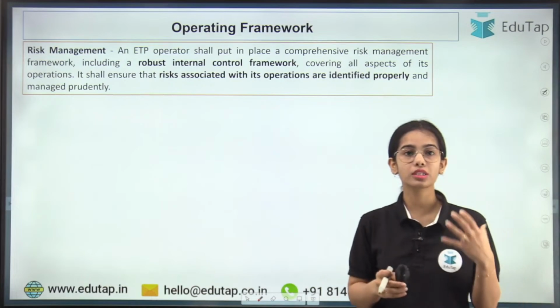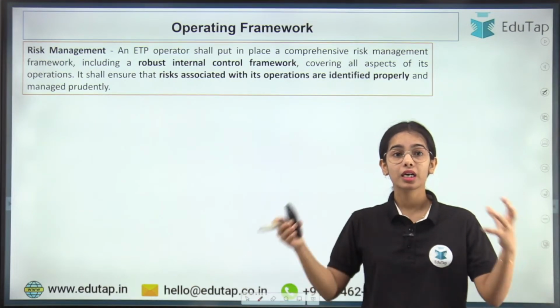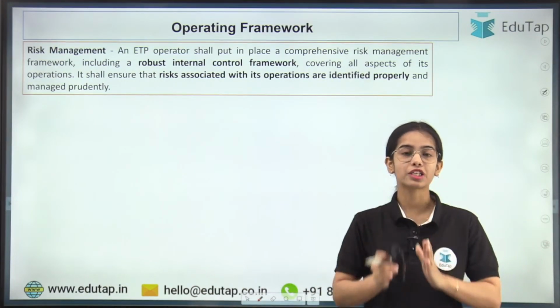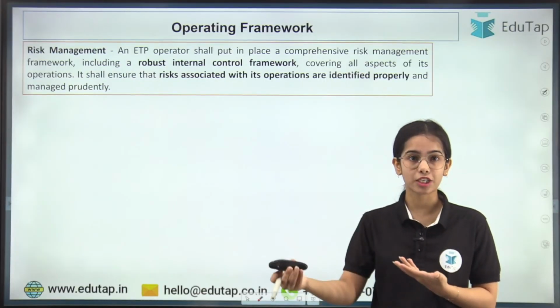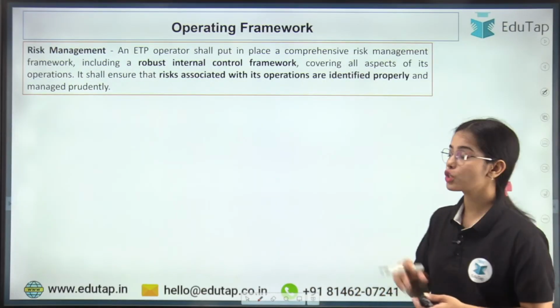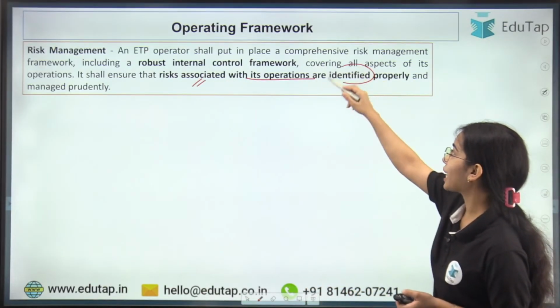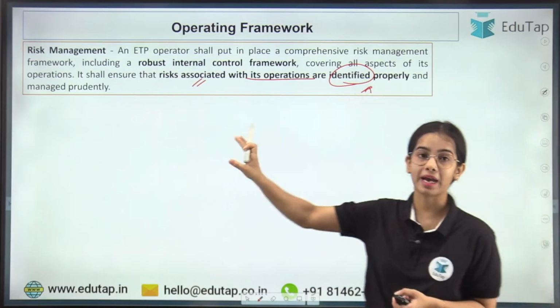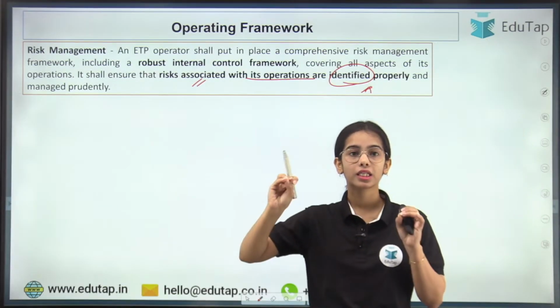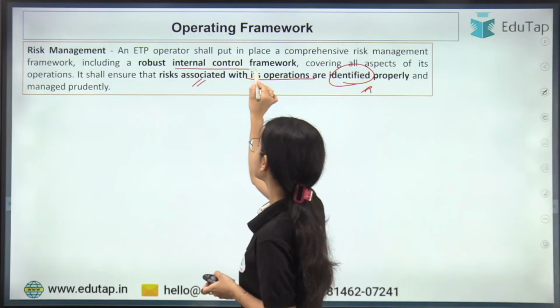The ETP, the electronic trading platform, is a part of the whole financial system and it allows transactions to happen between different entities. So it has some risk associated with its operations. These should be identified properly and managed prudently. For that, the ETP should have a robust internal control framework.